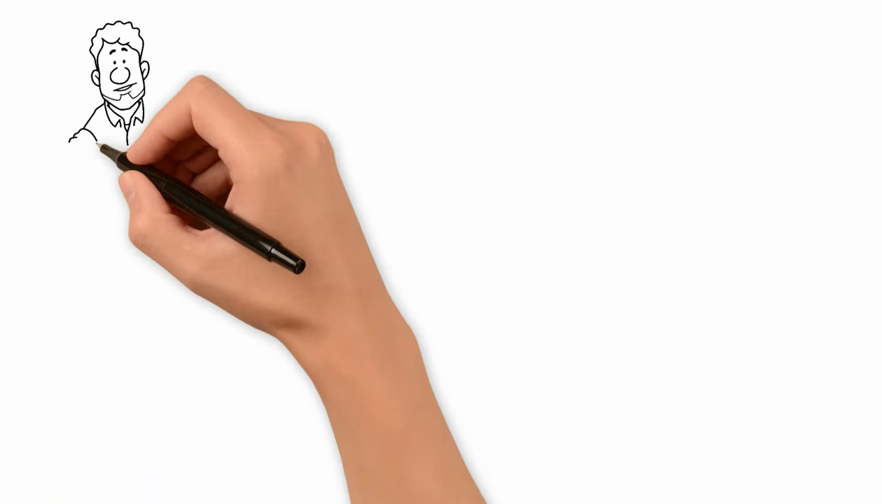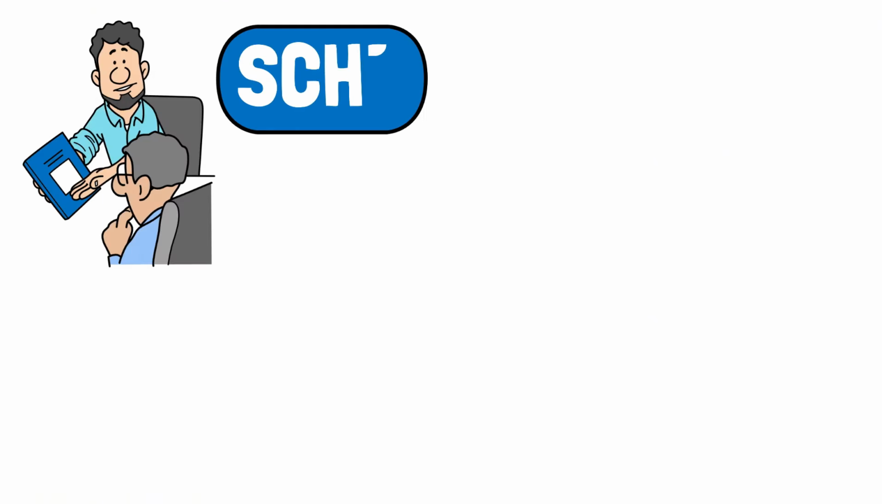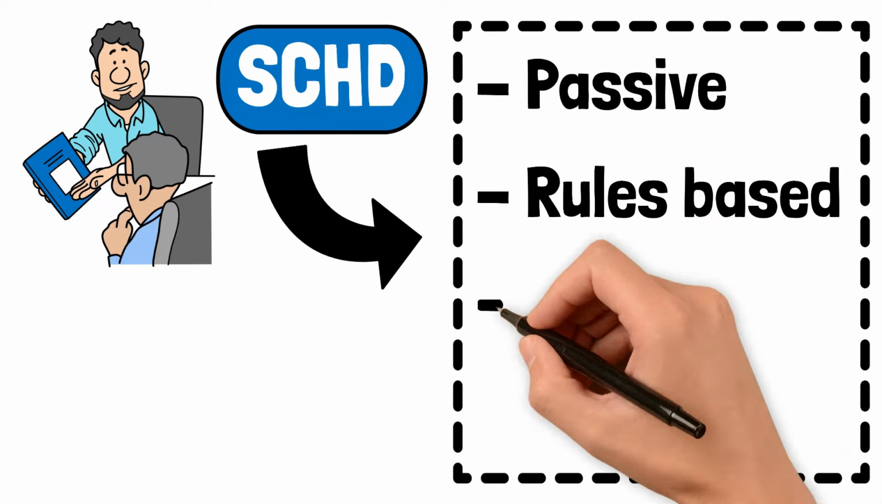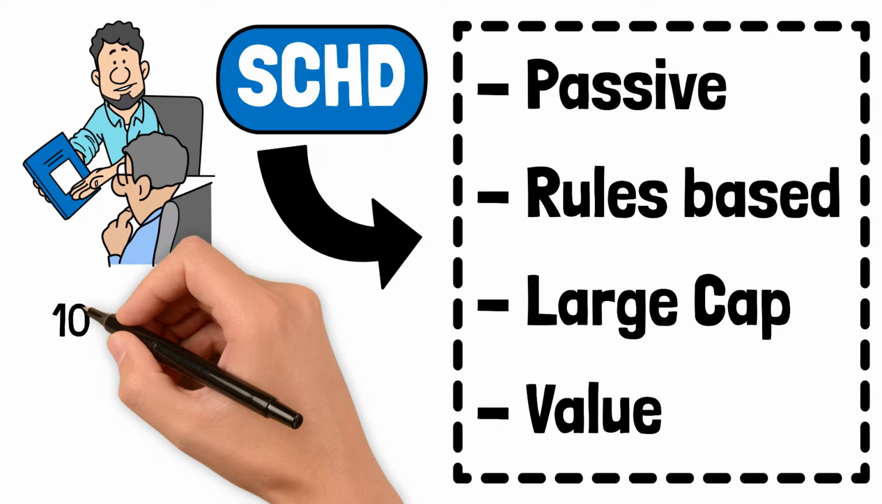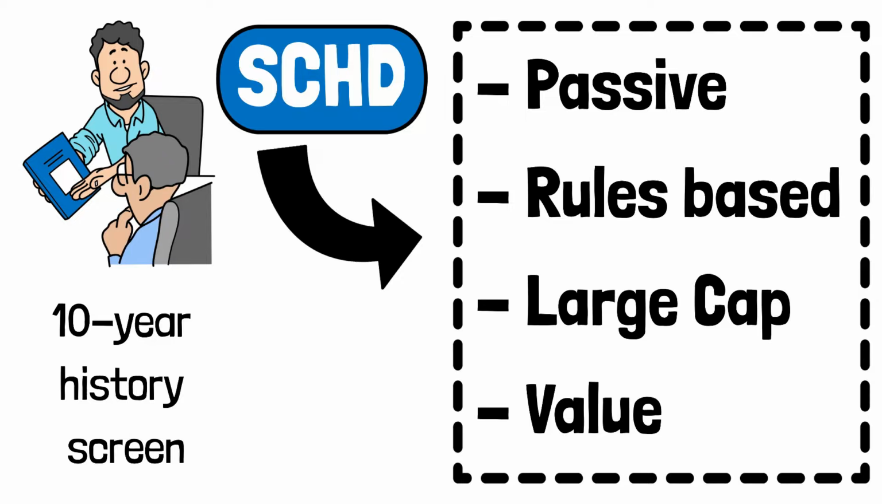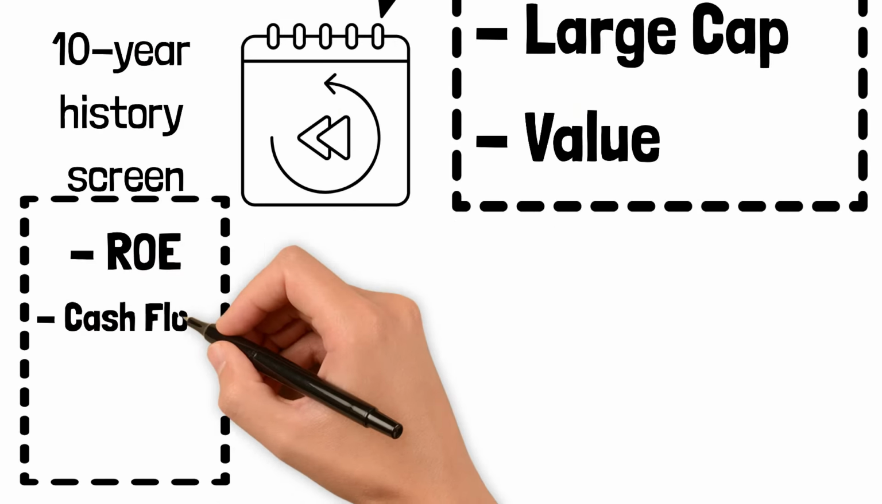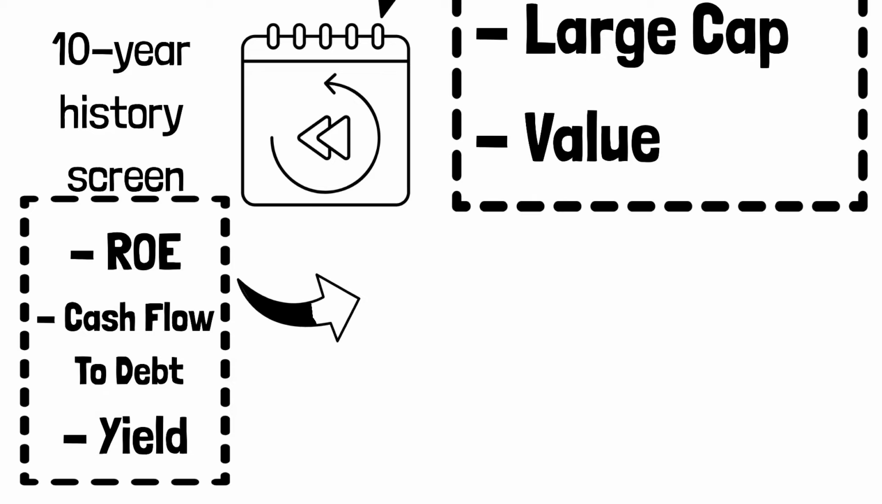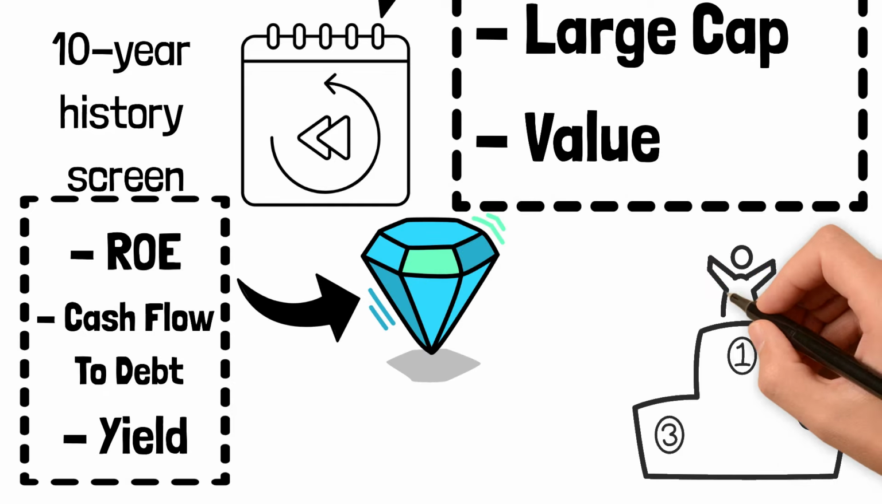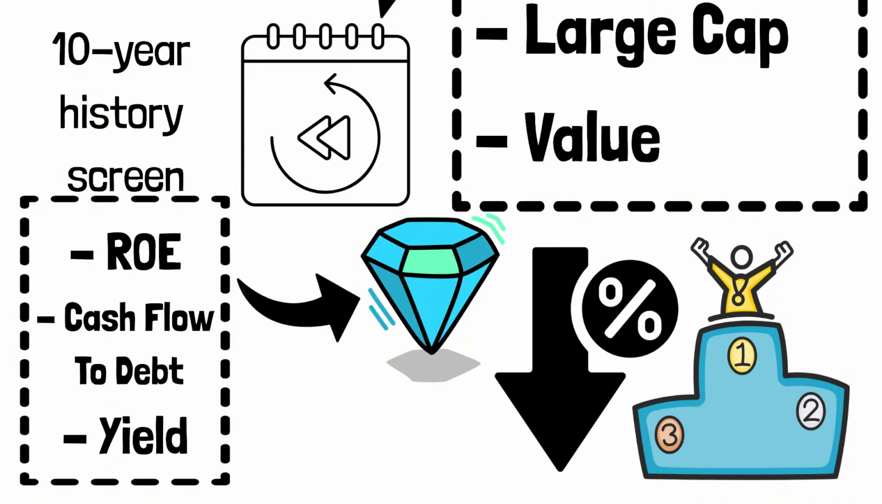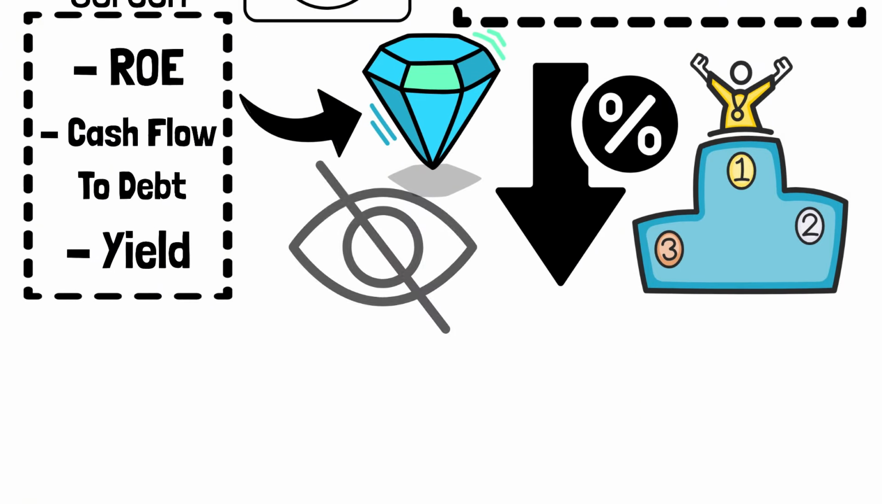But here is the most important takeaway. If you look at these screens, you realize SCHD is a passive, rules-based large-cap value fund. Its 10-year history screen is backward-looking. Its financial ratios, ROE, cash flow to debt, and yield, are classic value investing metrics. This strategy was unbeatable in a low-rate environment. But this strategy also has a big blind spot.